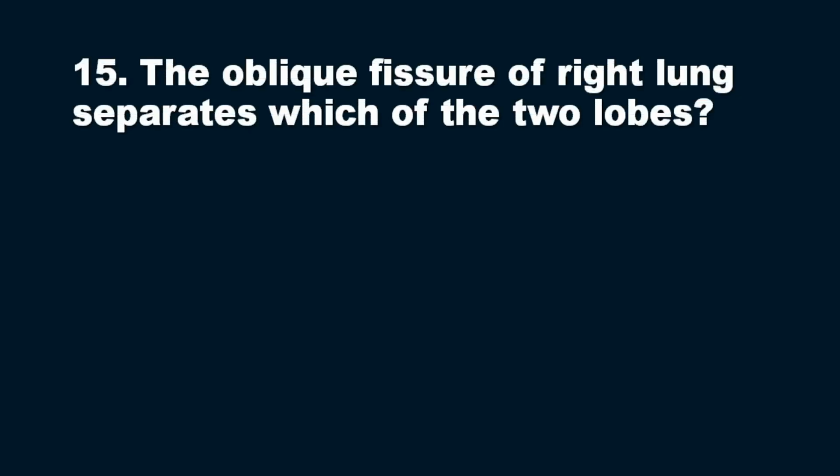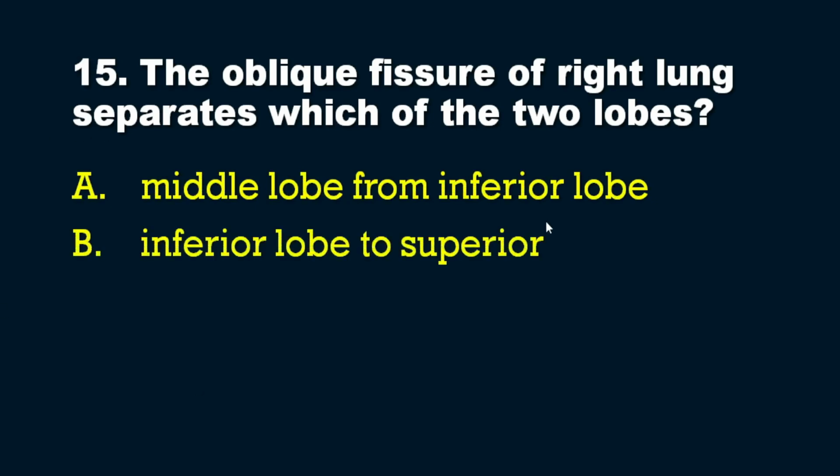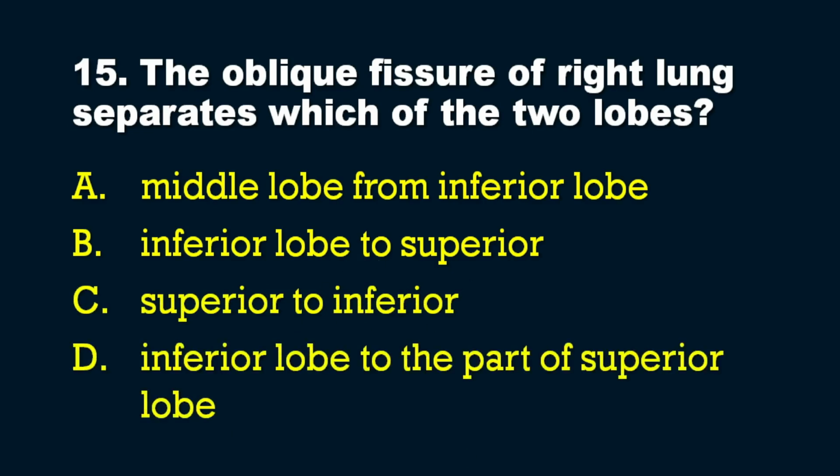So with that we will move on to the last question, and that is from the simple anatomy question from the lungs. So the question is: the oblique fissure of the right lung separates which of the two lobes? The question seems easy, but the options can be slightly confusing. Option A, middle lobe from the inferior lobe, then option B, inferior lobe to the superior lobe, then option C, superior to the inferior lobe, and finally inferior lobe to the part of the superior lobe. So what is the answer?